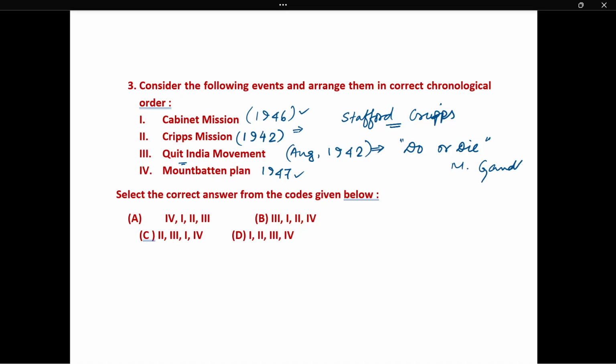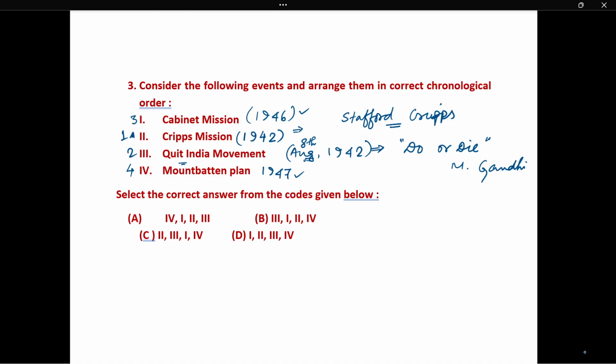It all started on 8th August. So as per chronological order, the Cripps mission will be first, then Quit India movement, then Cabinet mission, followed by the Mountbatten Plan.